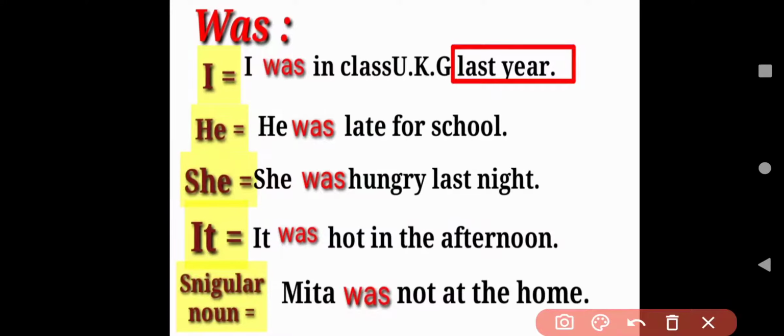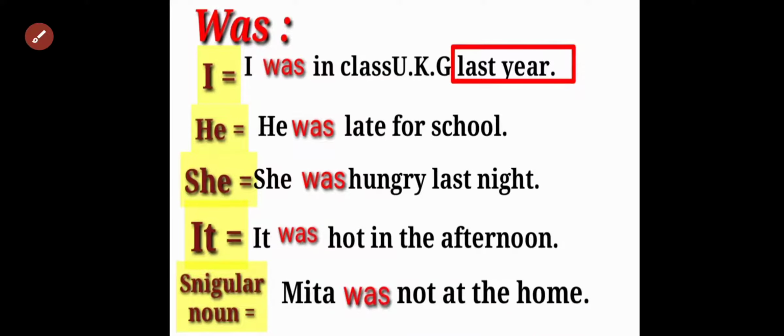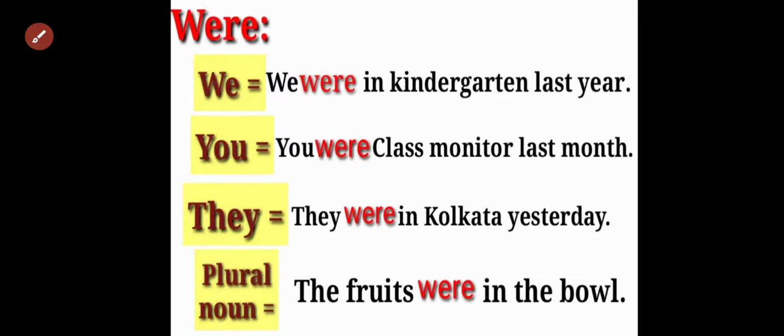Okay, so we will use was. Next, it was hot in the afternoon. It stands for again singular. And the last singular noun. Mita was not at the home. Mita is a singular here, only one person. That's why we will use here was.